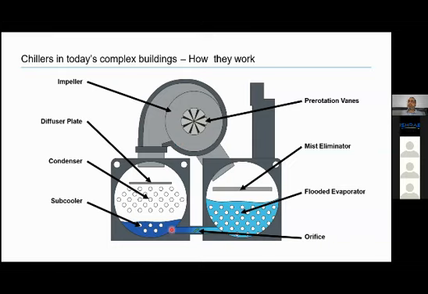This is the condenser, a water-cooled condenser, which has a shell and tube type arrangement. These holes which you are seeing are nothing but copper tubes. So these copper tubes are carrying water. Outside this, we have refrigerant.